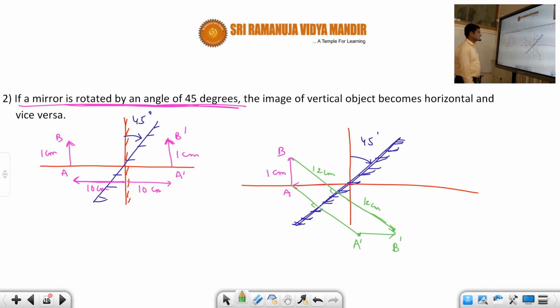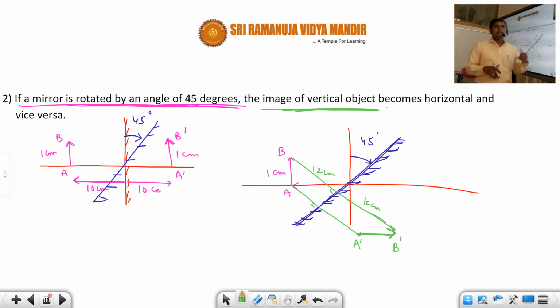Okay. So whenever a mirror is rotated by an angle of 45 degrees, the image of vertical object becomes horizontal, and vice versa. If the object is placed horizontal and if the mirror is rotated by an angle of 45 degrees, then the image will become vertical.